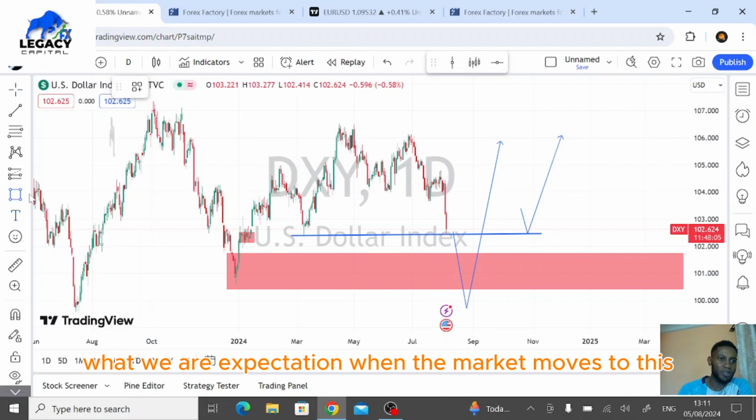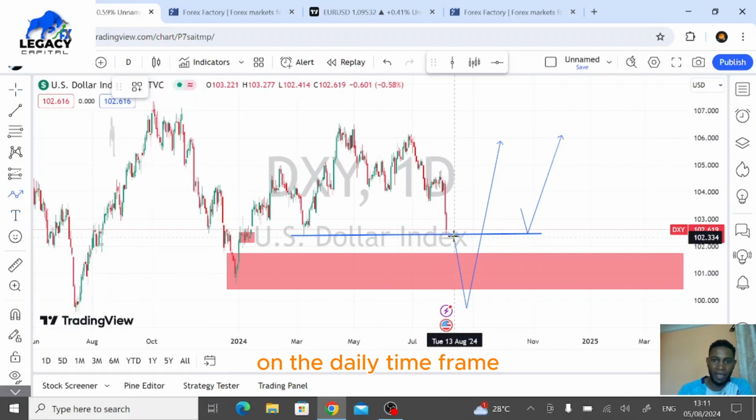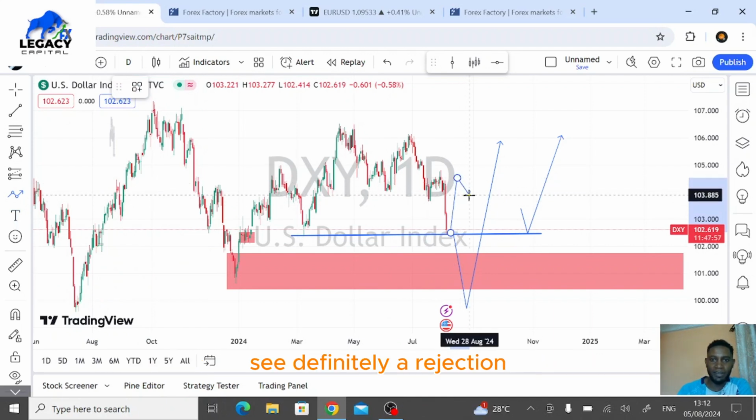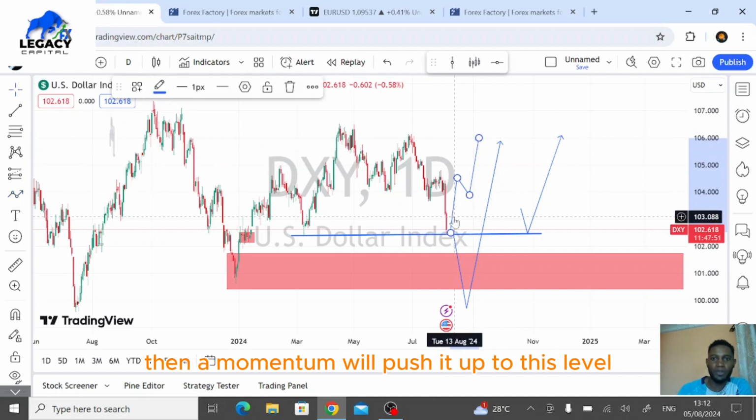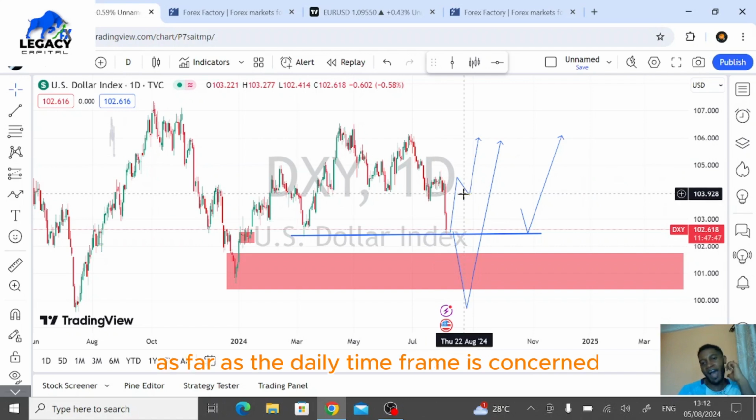When the market moves to this zone on the daily time frame, if the market successfully moves to this zone, we'll definitely see a rejection, then momentum, then a pullback, and then momentum will push it up to this level. So this is what we are looking at as far as the daily time frame is concerned.